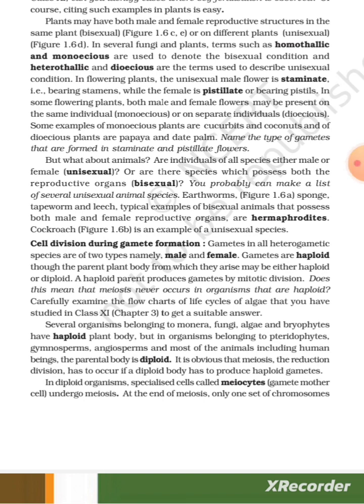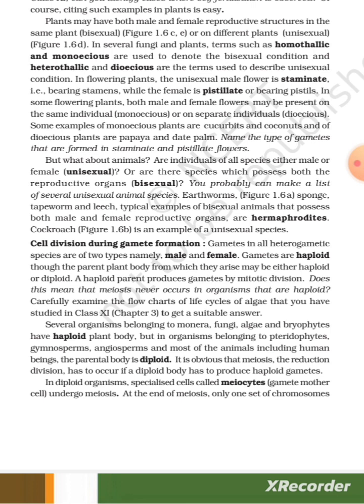But what about animals? Are individuals of all species either male or female, unisexual, or are there species which possess both the reproductive organs, bisexual? You probably can make a list of several unisexual animal species: cockroach, figure 1.6b. Typical examples of bisexual animals that possess both male and female reproductive organs are hermaphrodites: earthworm, figure 1.6a, sponge, tapeworm, and leech.